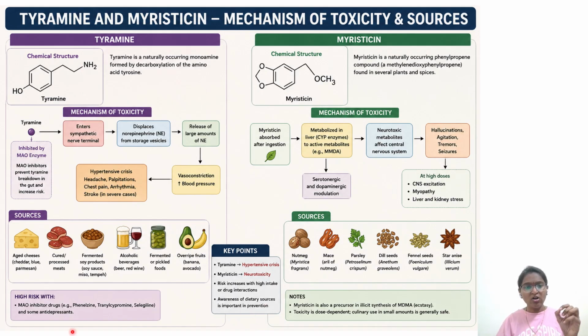Okay, so MAO inhibitor drugs, that is phenelzine, tranylcypromine or selegiline, and some antidepressants. And note myristicin is also a precursor in illicit synthesis of MMDA, that is ecstasy. I told you, recreational drug. Toxicity is dose dependent. Culinary doses, whatever doses are used in cooking, in small amounts are generally safer. Okay, pause the video. See once again what the mechanism of this particular tyramine as well as the mechanism of myristicin is.